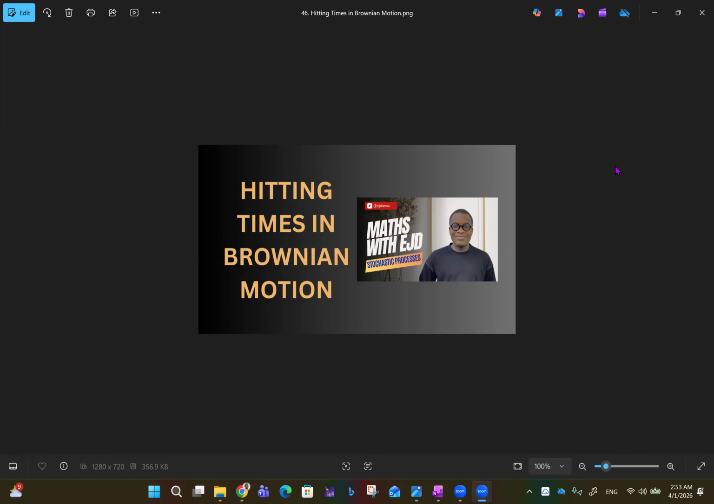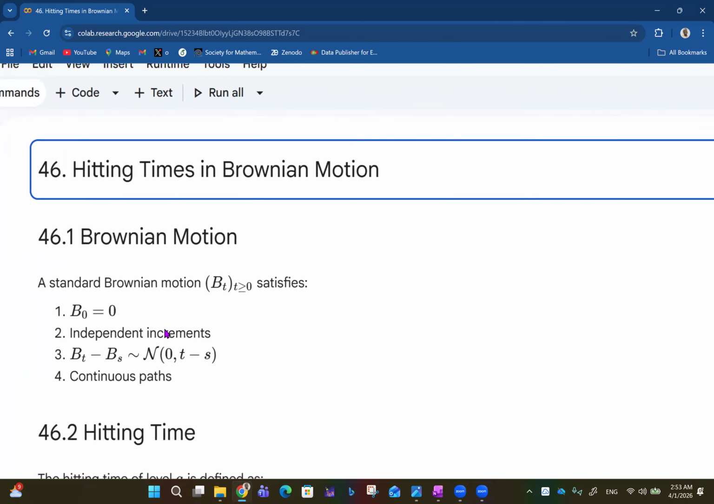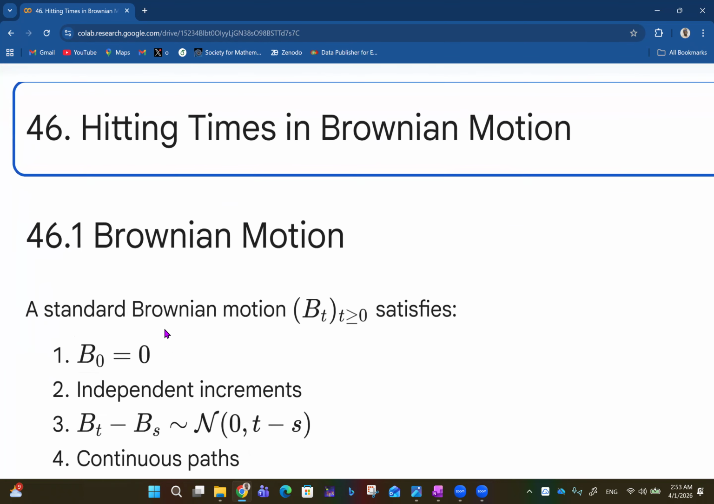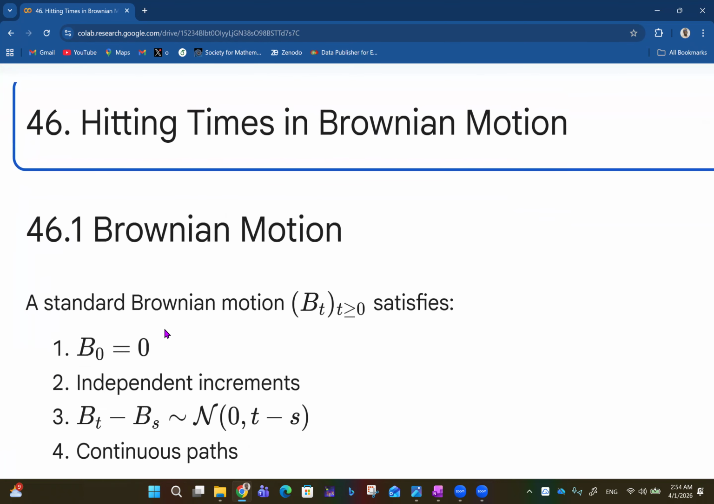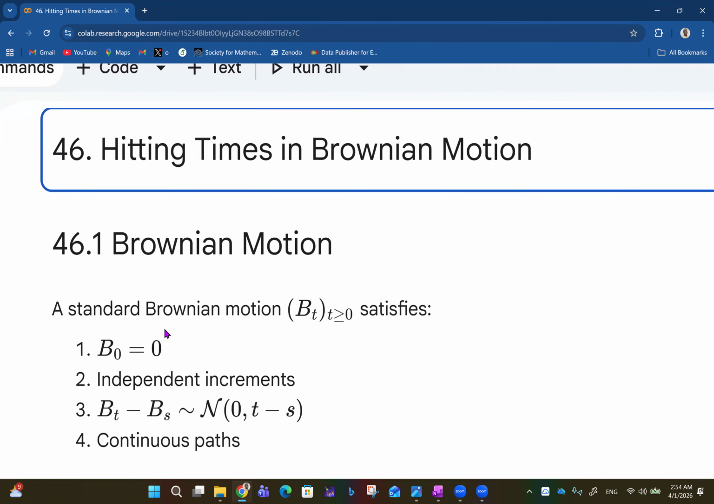Previously, I think we had considered hitting times in terms of stochastic processes in general. But in this video, as we continue talking about Brownian motion, we'll be looking at hitting times in Brownian motion, as we continue talking about the stochastic processes playlist. So hitting times in Brownian motion is the subject here. And before we continue, we want to do a quick refresher on the idea of Brownian motion.